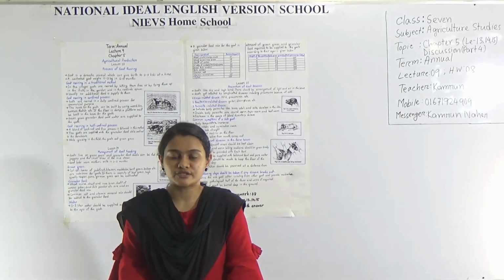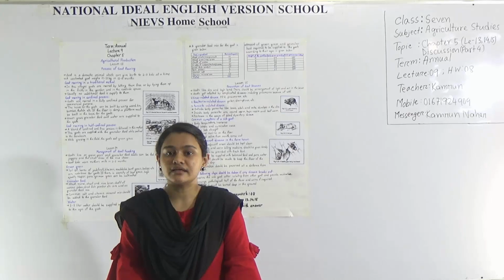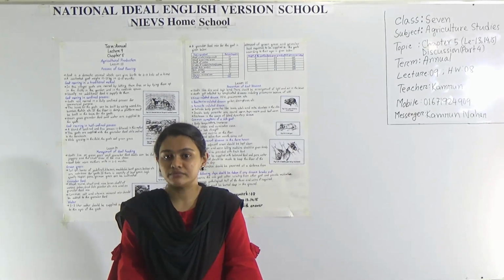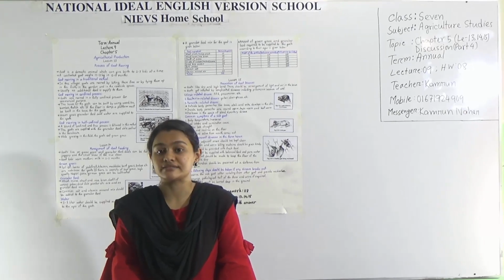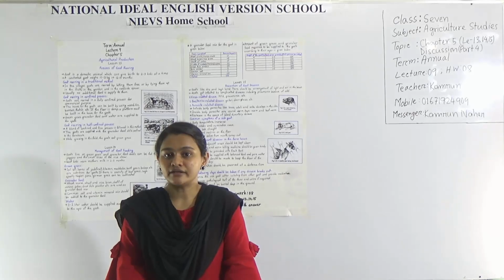My dear students of class 7, today I am going to take your Agriculture Studies class. Today we will discuss lesson 13, 14 and 15 from chapter 5. And could you remember the name of the chapter? Yes, Agricultural Production. And lesson 13, 14 and 15 is about the goat rearing process.